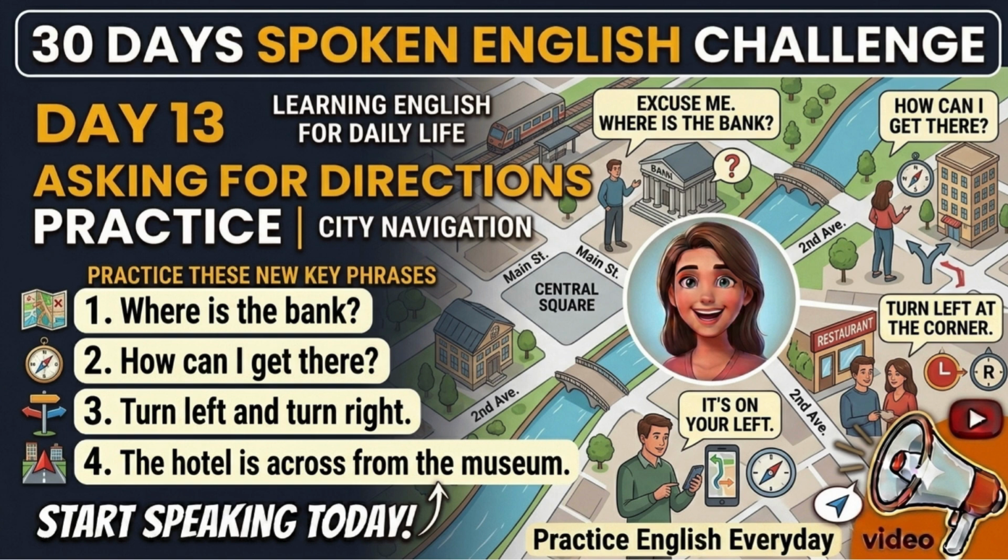Imagine you're visiting a new city. You want to find a bank, a restaurant, a hotel, or a train station. What can you say? In today's lesson, you will learn simple and useful sentences like, where is the bank? How can I get there? Turn left, turn right, and go straight. By the end of this lesson, you will be able to ask for and understand simple directions.